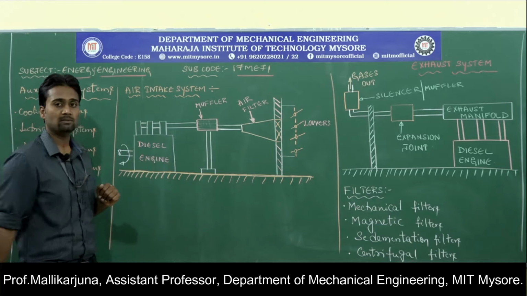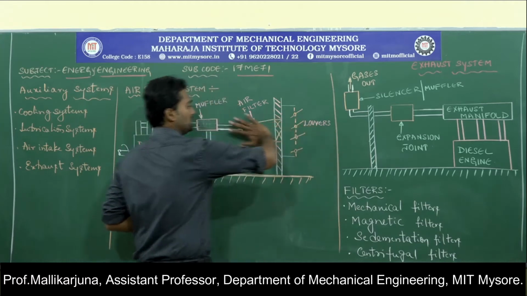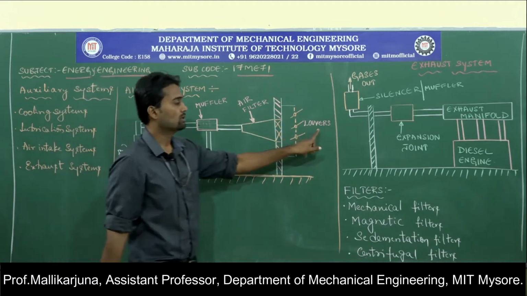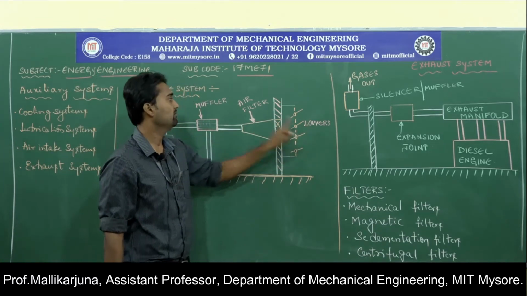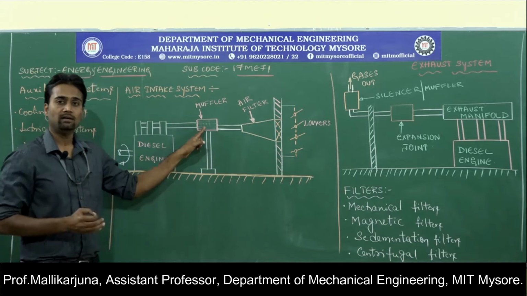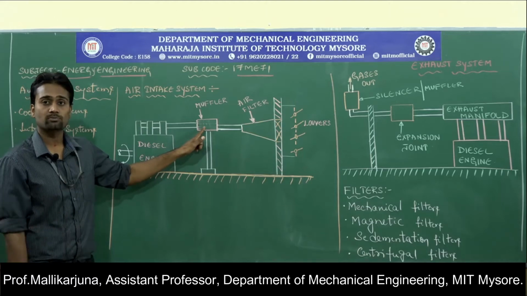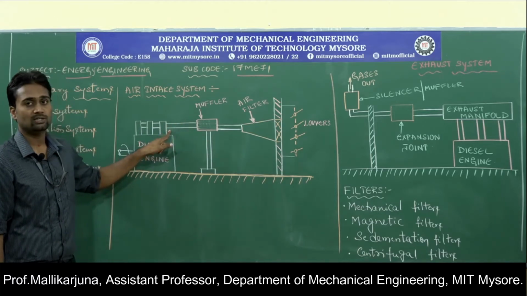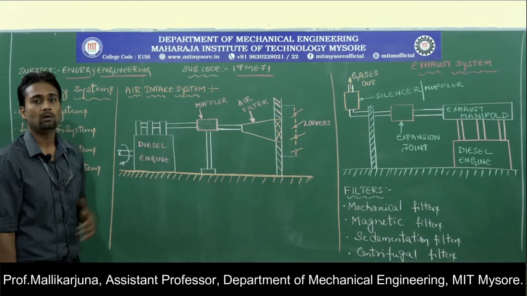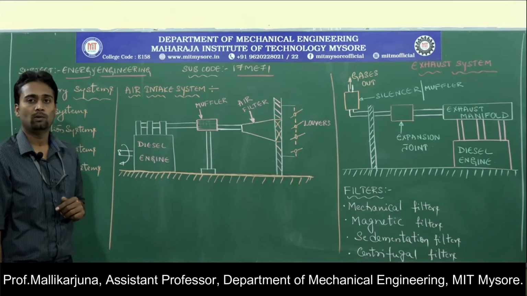Now if you look at the working principle, all device functions are known to us. Air has to flow from this side and enter into the system in this fashion, from right to left. The louvers are going to channelize the air. The channelized air will be filtered through the air filter. Then through the pipeline it will be sent to the muffler, wherein the noise produced by the air will be reduced, and then the fresh air will be sent into the diesel engine. Then we know how the diesel engine is going to perform. So this is how the air intake system works.